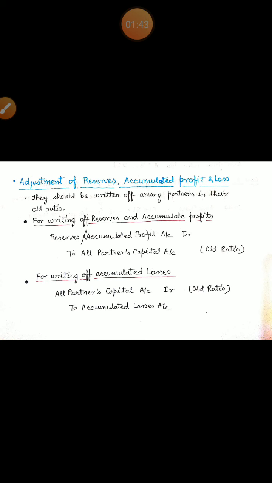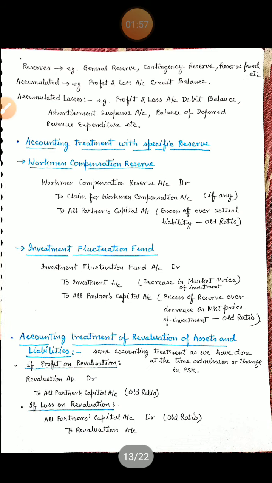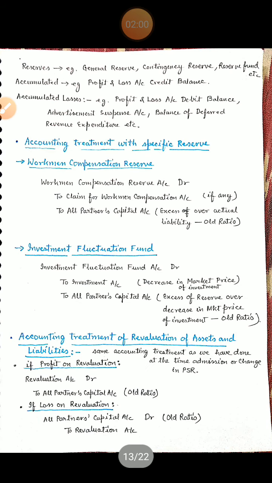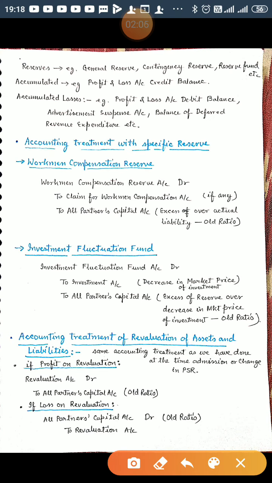And for writing off accumulated losses, all the partners' capital accounts are debited in their old ratio to accumulated losses. What are reserves? We have already discussed at the stage of admission. I have given you all the examples, and at the same time I have also told you about accumulated losses. So here again I recapitulate that reserves are, for example, general reserve, contingency reserve, reserve fund, etc.